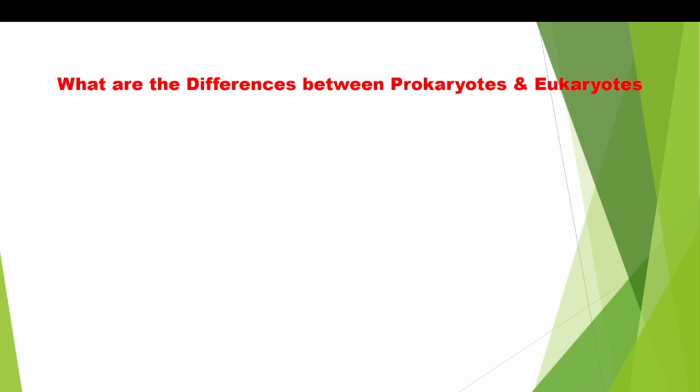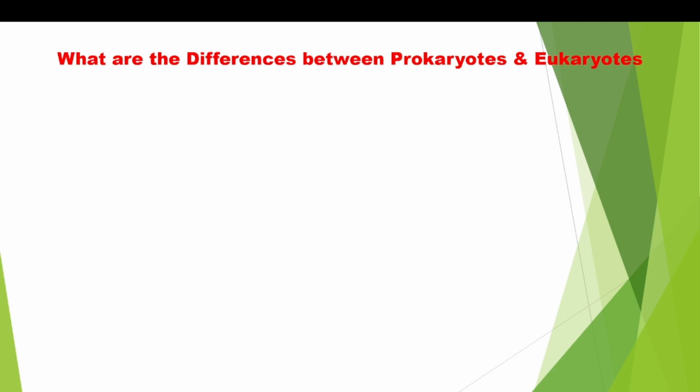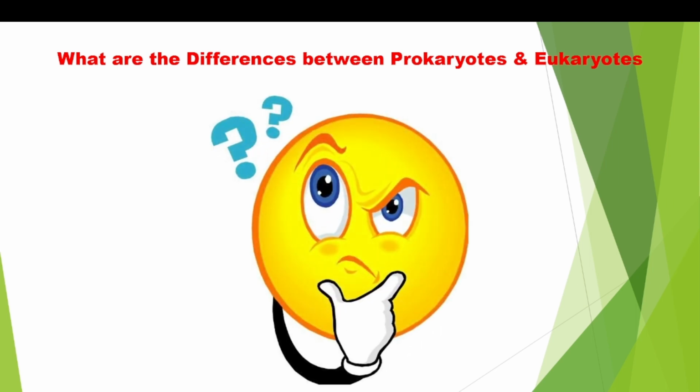Hello friends, today we are going to discuss what the differences are between prokaryotes and eukaryotes. You all know prokaryotes are organisms which don't contain a nucleus, whereas eukaryotes are organisms which contain a nucleus. So what are the main differences between prokaryotes and eukaryotes? We are going to discuss in this class.